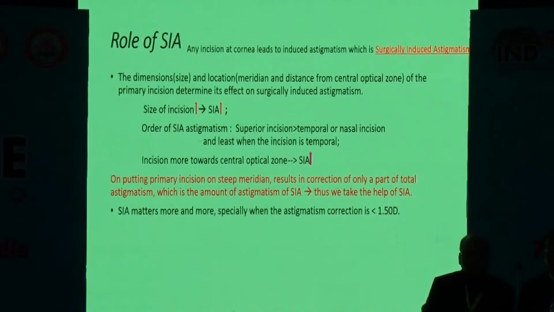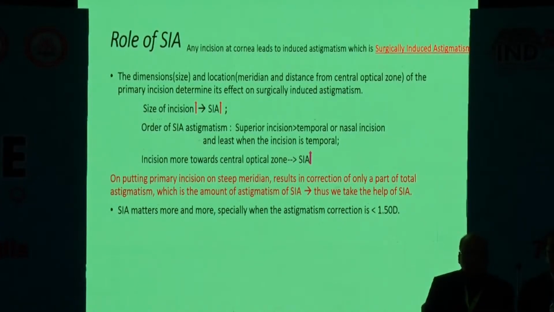And what is the role of SIA? It has already been elaborated by Dr. Sujit. Just to enumerate, putting the primary incision on the steep meridian results in the correction of only a part of the total astigmatism, which is the amount of astigmatism of SIA. Thus we take the help of SIA to correct some part of the astigmatism. SIA matters more and more, especially when the astigmatism is less than 1.5 diopter.